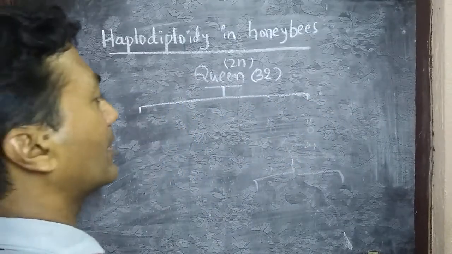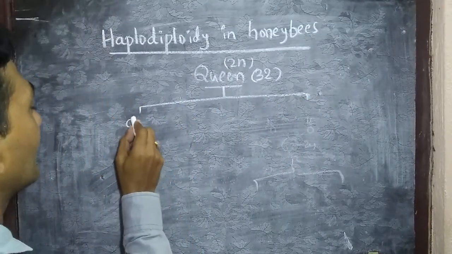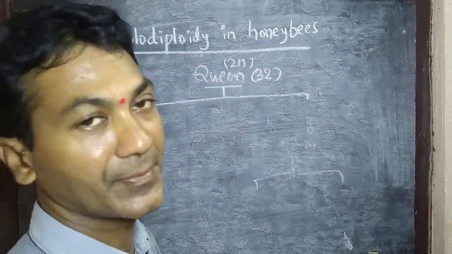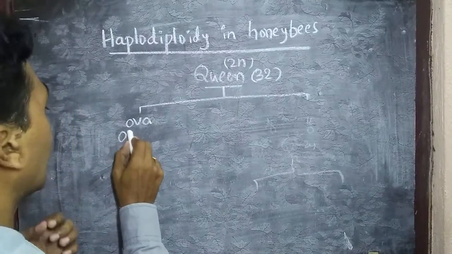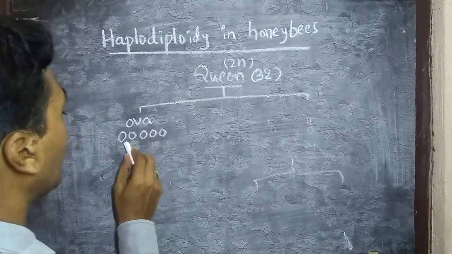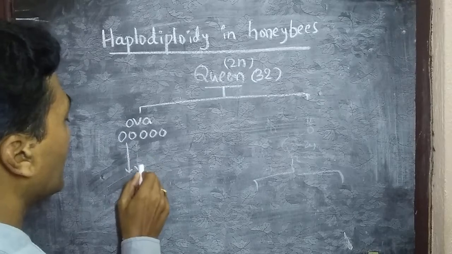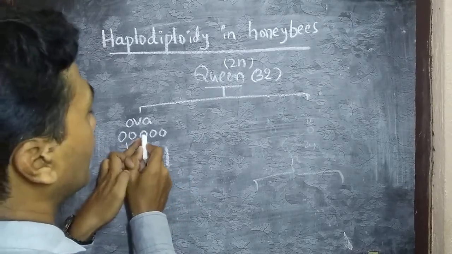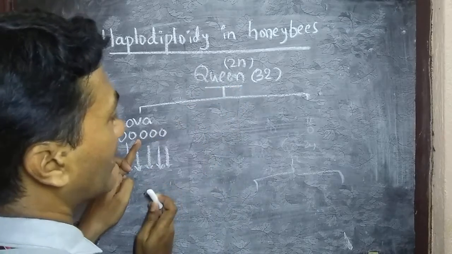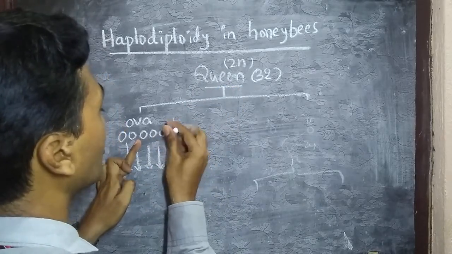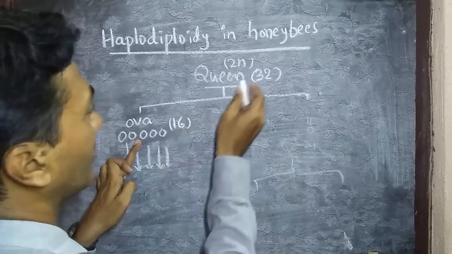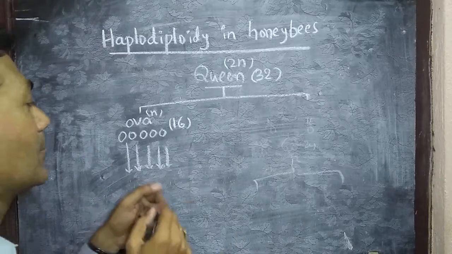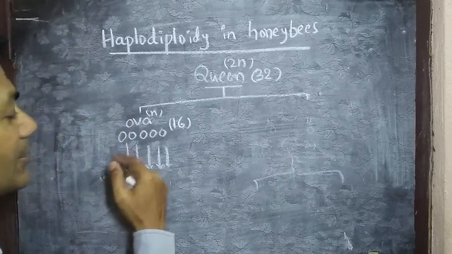The eggs which are not fertilized, so simply we can say the gametes which are not fertilized with sperms, are able to produce male bees. So this ovum is a gamete of the organism, so it possesses 16 chromosomes, because it is exactly half of the adult, so it is in n state. So the ovum undergoes development directly without fertilization.